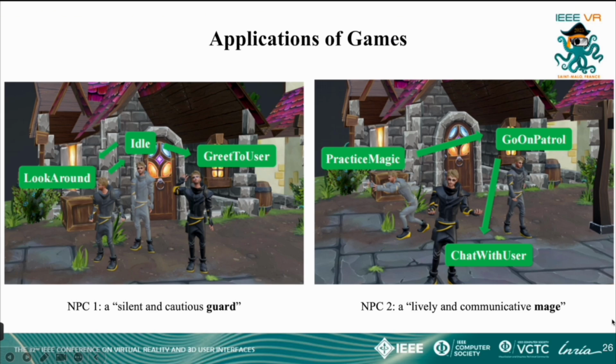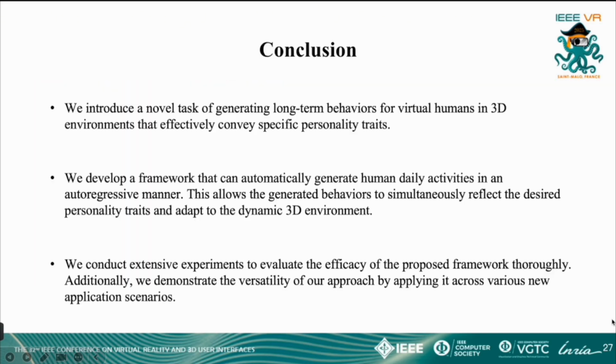The 2 images illustrate examples of virtual characters acting as NPCs, where each NPC generates behaviors consistent with its predefined personality traits. For instance, the character in the left image is defined as a silent and cautious guard, while the one in the right image is characterized as a lively and communicative mage. This implementation enhances NPCs with stronger personalization and interactivity, transforming them from simple pre-scripted roles into intelligent entities with dynamic behaviors. In summary, the main contributions of this paper are as follows.